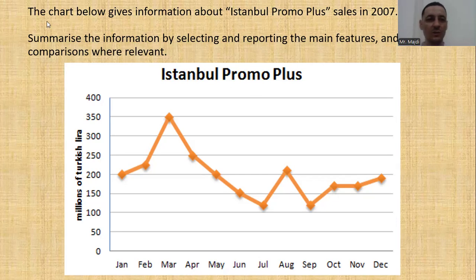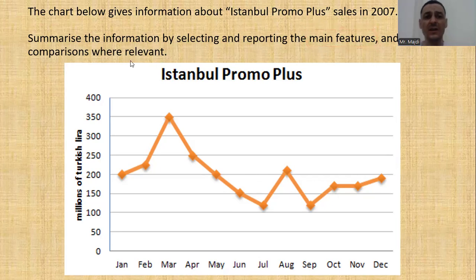First of all, we read the question. What does the question say? The chart below gives information about Istanbul Prom Plus sales in 2007. So the subject that we are going to discuss is Istanbul Prom Plus sales in the year 2007. Summarize the information by selecting and reporting the main features. Look at the phrase main features. This is very important.